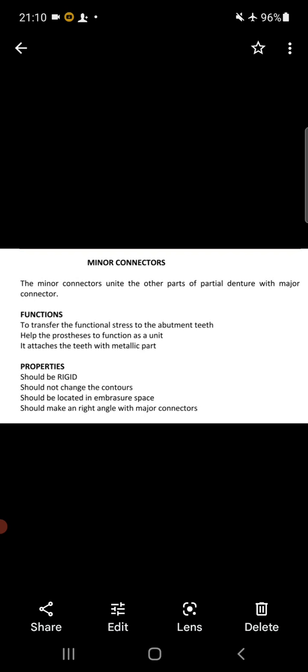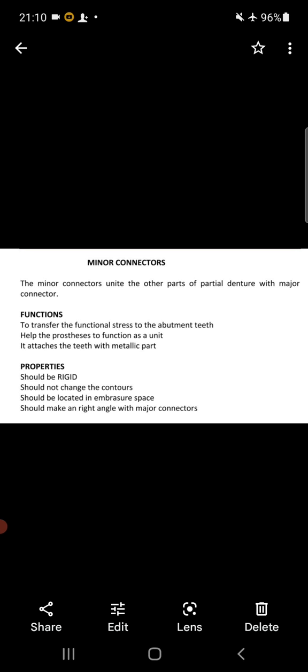Today is the fifth video of a rapid revision course of removable partial denture prosthodontics, which is very important for NLE, MDS as well as for final year exams. Now in this video we will discuss minor connectors: the definition of minor connector, functions, properties, types and its detail. First we start from minor connector definition.